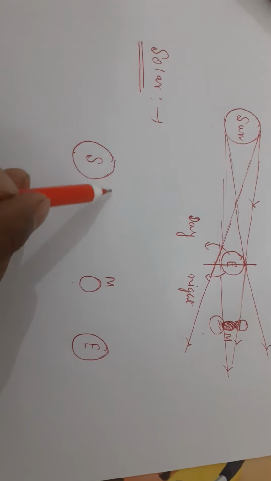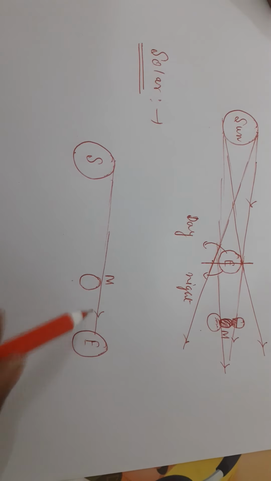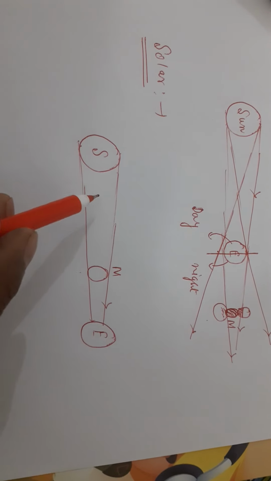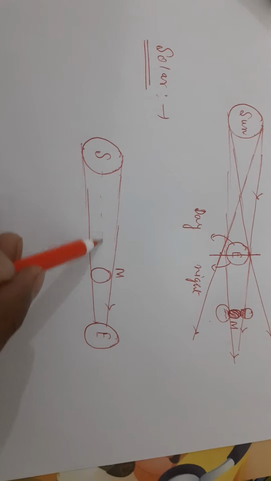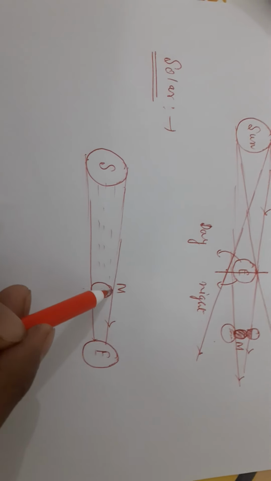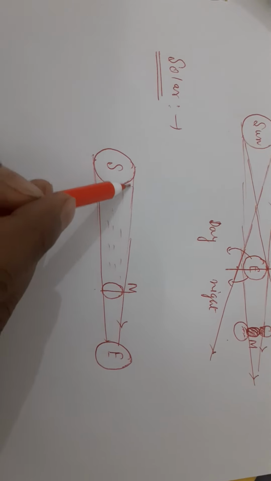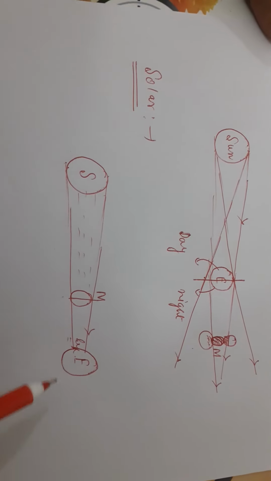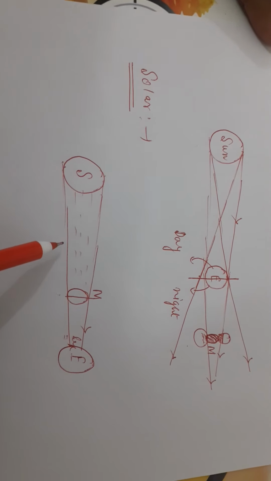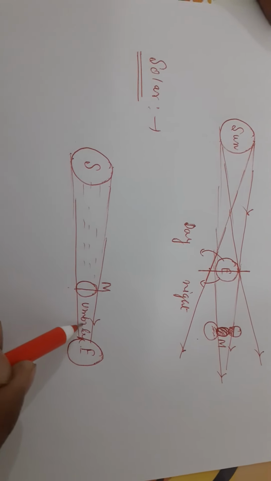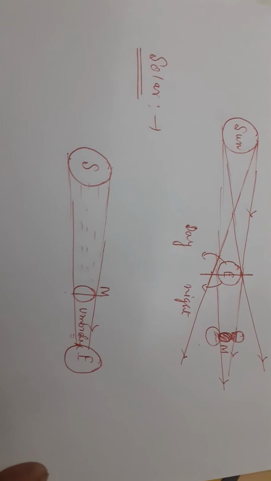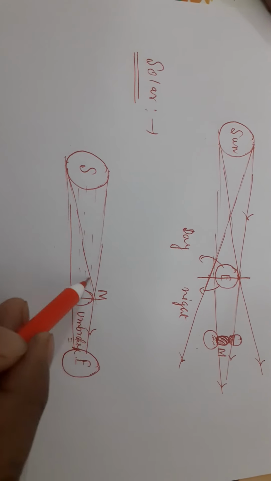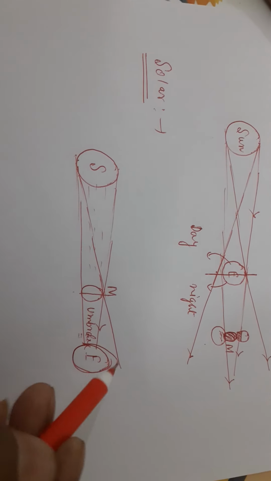In this way, when the ray of light passes, this ray you can see properly, and this ray you can see properly. But when a ray of light comes within this region, then definitely you won't be able to see this portion of the sun from here. If your eye is in this position, you won't be able to see this one, isn't it? So in this position, the umbra, that means total dark, you can see here. And on the other side, if you draw here, then partial dark will come.